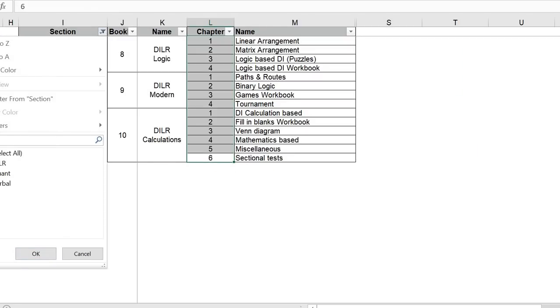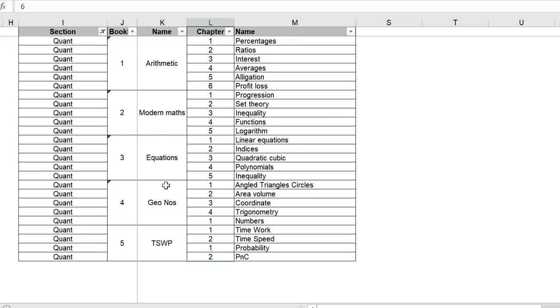Same, moving to the quant point of view. In my next video, I'll give you the breakup of the importance of each of them. Arithmetic, main part, and modern maths. These 2 are the main part. Of late, in last year's CAT paper, algebra was there. Now, algebra is a very boring term, so I call it equations. Equation chapters I can solve, sir; algebra I cannot solve. Fine, so let's call it equations.